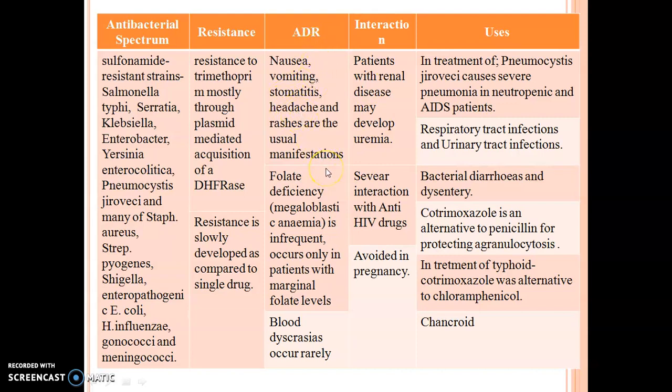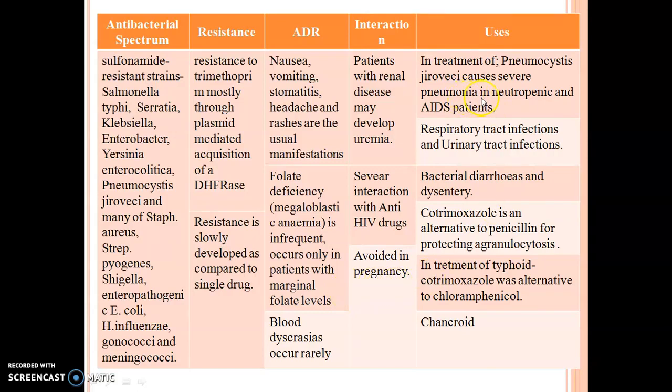But the major side effect observed with cotrimoxazole therapy is folate deficiency. Why does folate deficiency occur? Because we are ultimately inhibiting folate synthesis inside the body. Then what are the interactions? Cotrimoxazole is not given to a person suffering from renal diseases. Also it shows interaction with various anti-HIV drugs, and cotrimoxazole is avoided during pregnancy.